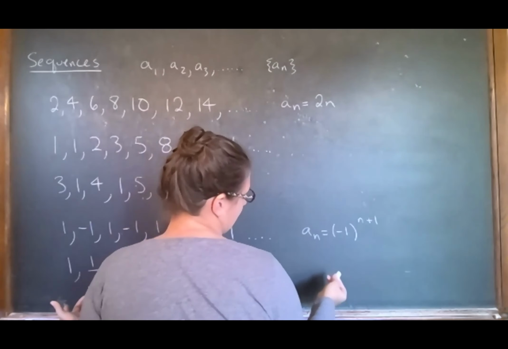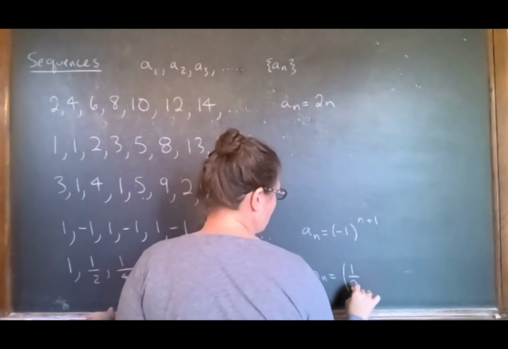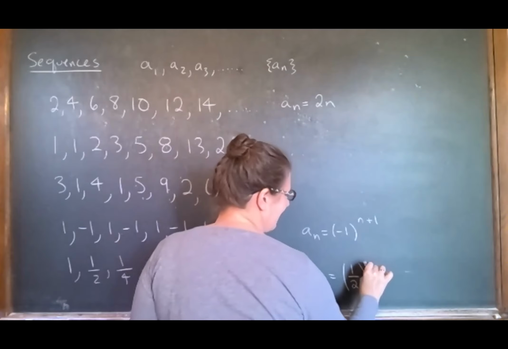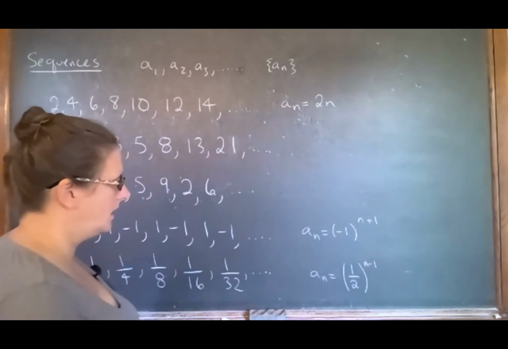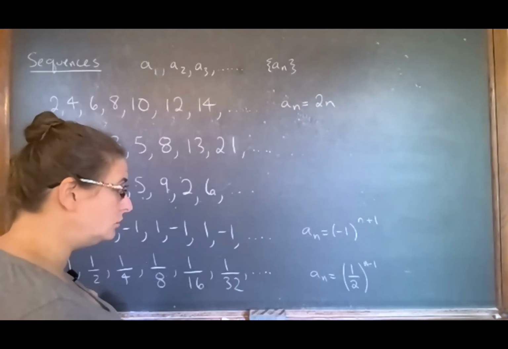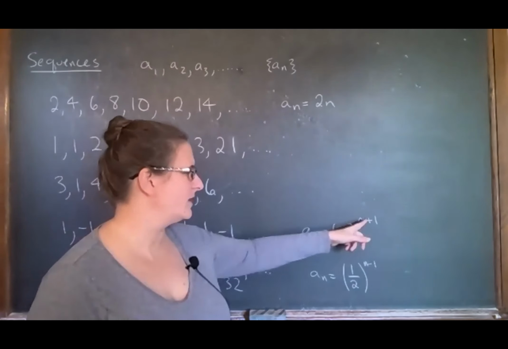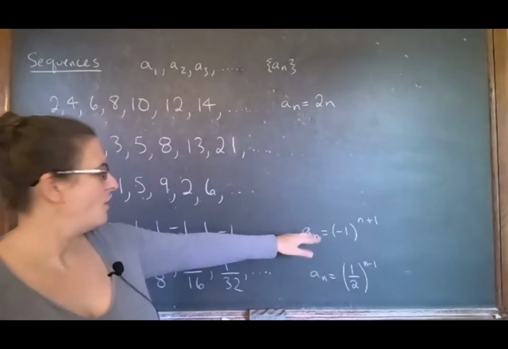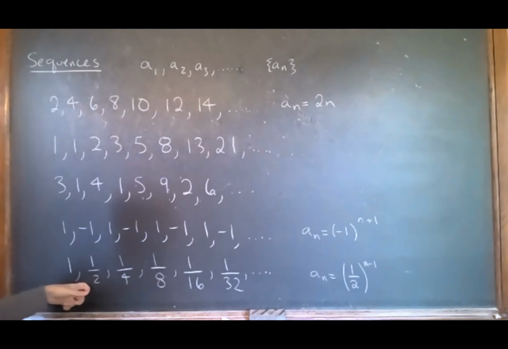Here, again, this would be 1/2 to the n, but because I want to start from 1, I definitely want to put n minus 1 in this case, because I want n equals 2 to give me 1/2. Here, because I just have -1, it doesn't matter if I do n plus 1 or n minus 1 to get this guy going backwards and forwards. It's just a question of either even and odd. But here, I have to make sure that n equals 1 corresponds to 1, n equals 2 corresponds to 1/2, etc.